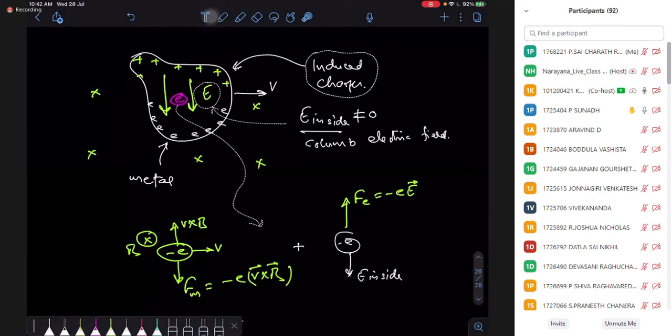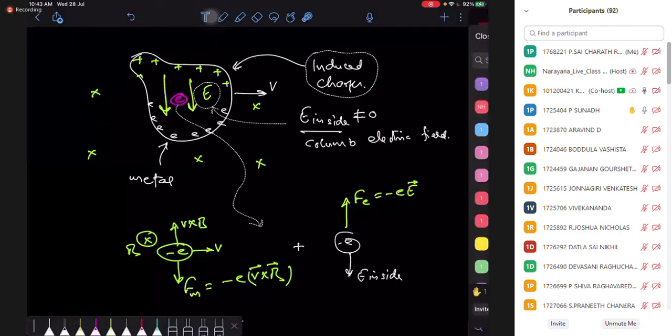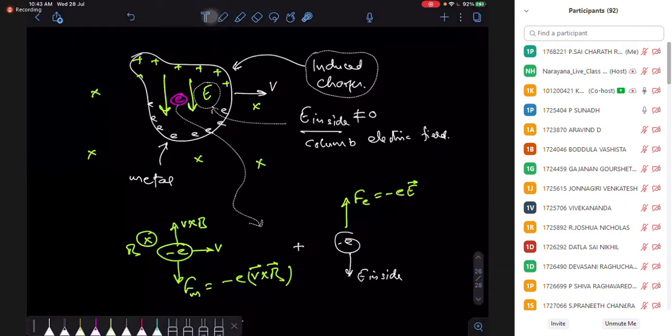The word induced electric field is used for some other electric fields. So this is my Coulomb electric field created by the induced charges. It is an electric field created by the induced charges, no doubt. But it is a Coulomb electric field because these charges that are creating it are not moving, they are stationary charges. These electrons are also stationary charges. So they are generating Coulomb electric fields.